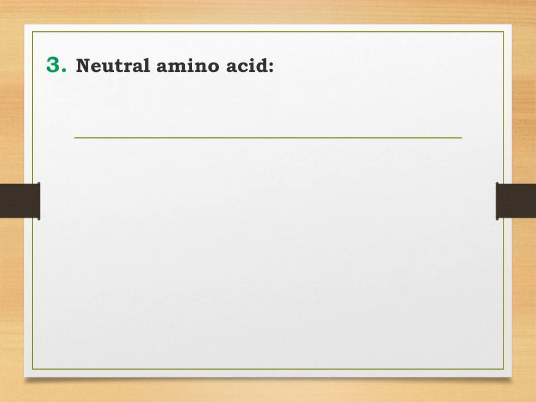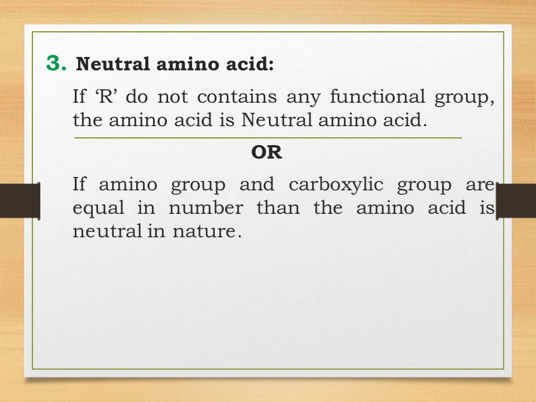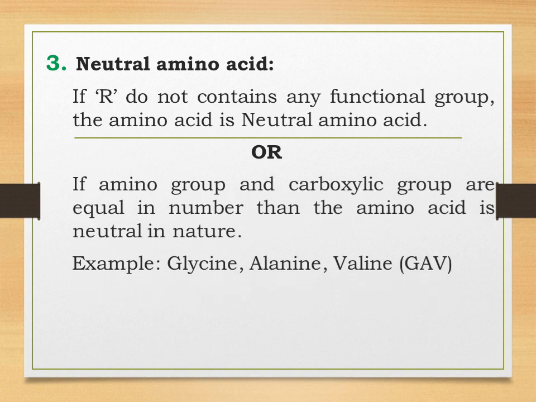The third type of alpha amino acid based on side chain is called neutral amino acid. So students, in neutral amino acids, the number of carboxylic groups and the number of amino groups are the same. That is, a particular molecule has the same number of amino groups as well as the same number of carboxylic groups. And the examples are glycine, alanine, valine.